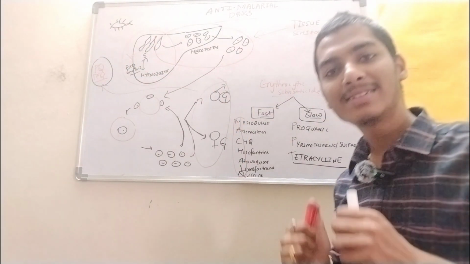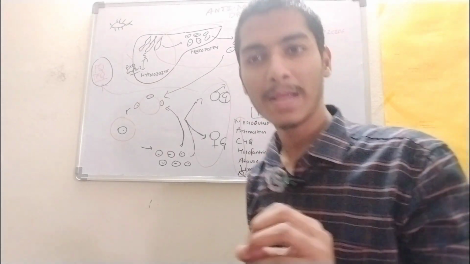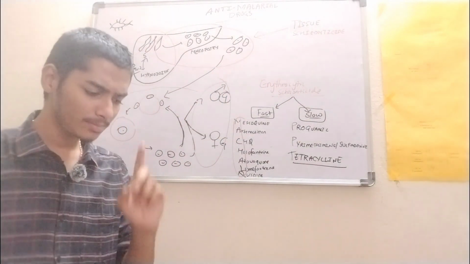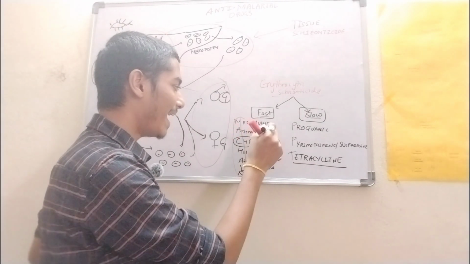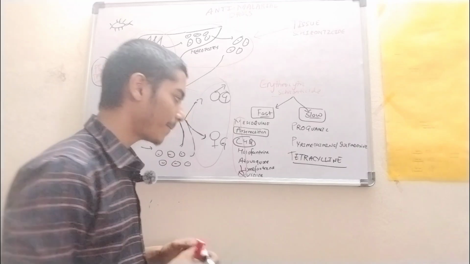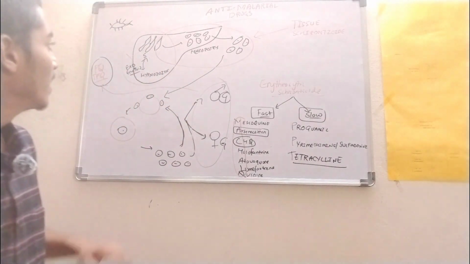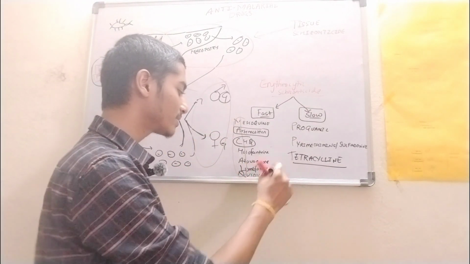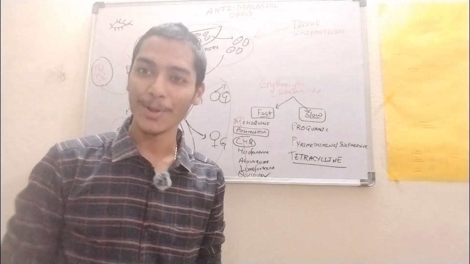Right, now let us discuss the individual drugs, which are very important. We have three drugs which we need to discuss. One is chloroquine. Then artemisinin combination therapy, which is very important to be discussed. And also quinine. We have to say a few words regarding quinine also, right? So let's get into it.